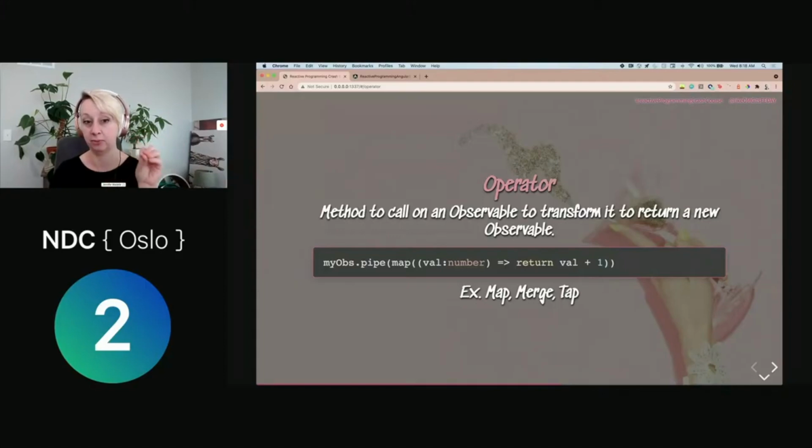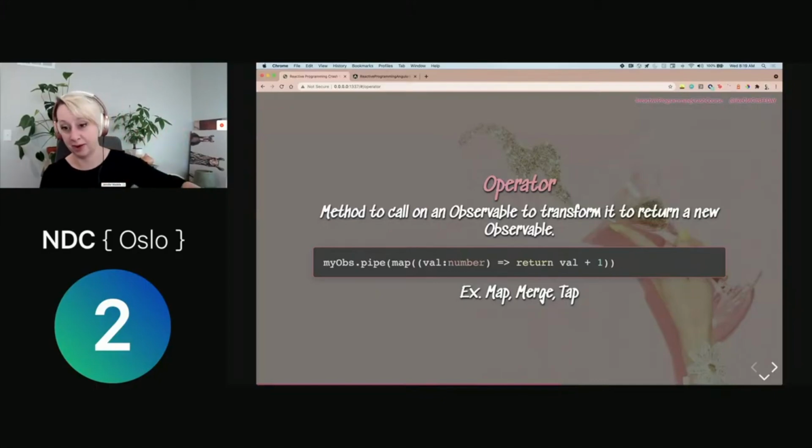Now we also have operators, and these are methods that we call in observables to transform and in almost all cases return a new observable. And so this is how we can start to manipulate our data. Biggest use case is, okay, we're making the HTTP request. We want to display a list of data. We know that HTTP request is going to return us an object, and maybe all we want to display in the UI is inside of that data prop on that object. So we might throw a map operator in there, and we're going to take that response and then return only what we want out of the response.